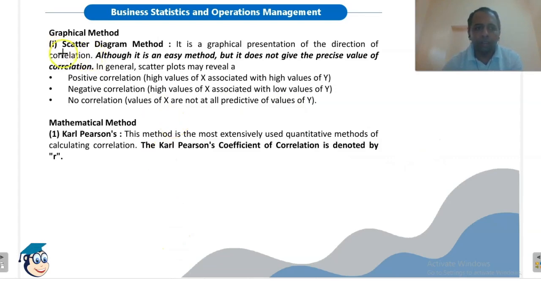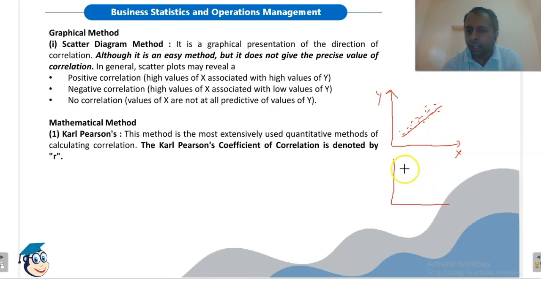So graphical method, we have scatter diagram. If we plot the value of x and value of y variable on a graph, then this is called scatter diagram. So if we get a diagram like this, there will be a positive correlation. But if we get a diagram like this, there will be a negative correlation.